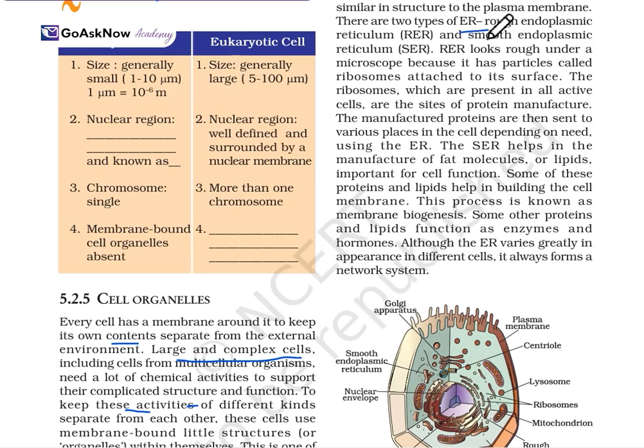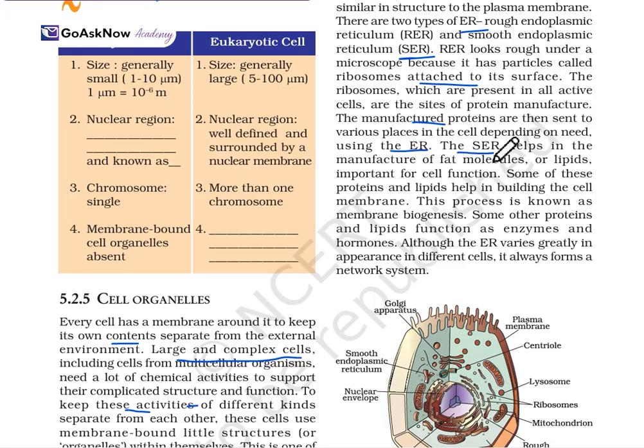There are two types of ER: the rough endoplasmic reticulum, which is RER, and the smooth endoplasmic reticulum, which is SER. RER looks rough under the microscope because it has particles called ribosomes attached to its surface. The ribosomes, which are present in all active cells, are the sites of protein manufacture. The manufactured proteins are then sent to various places in the cell depending on need.